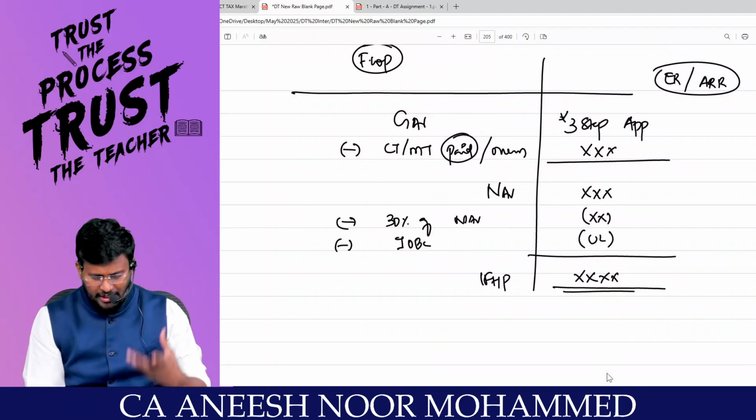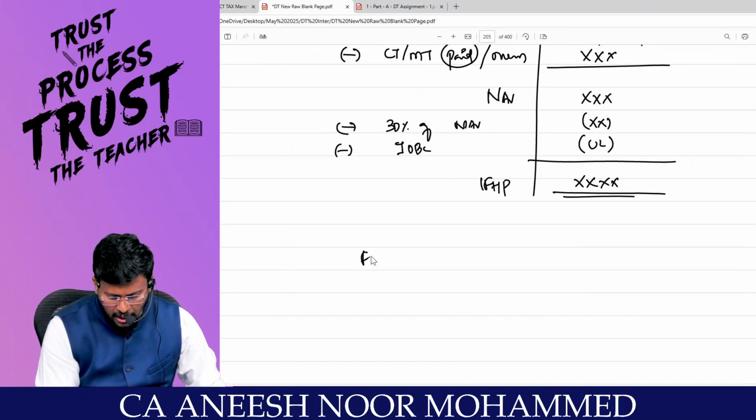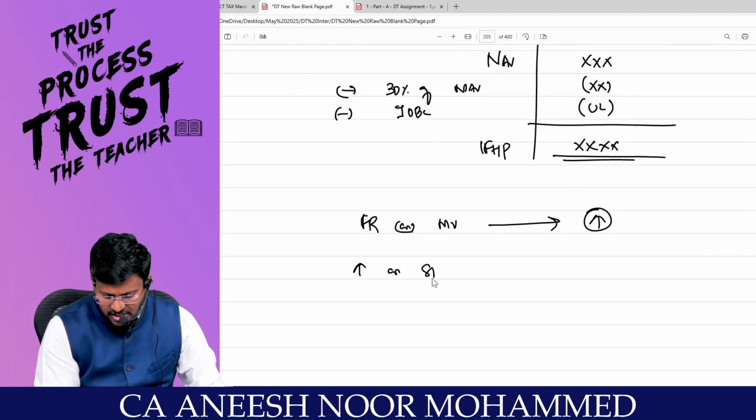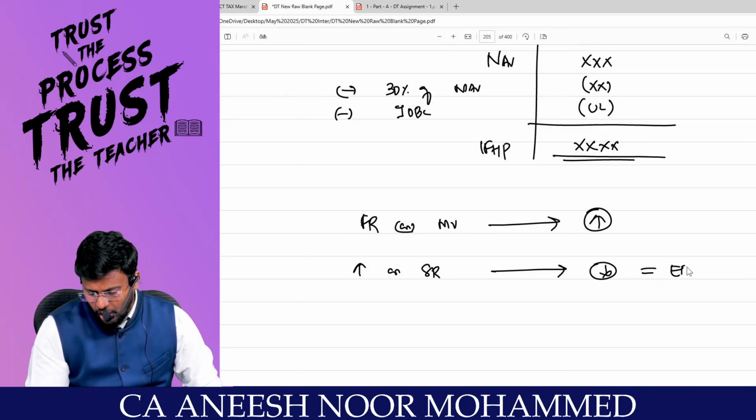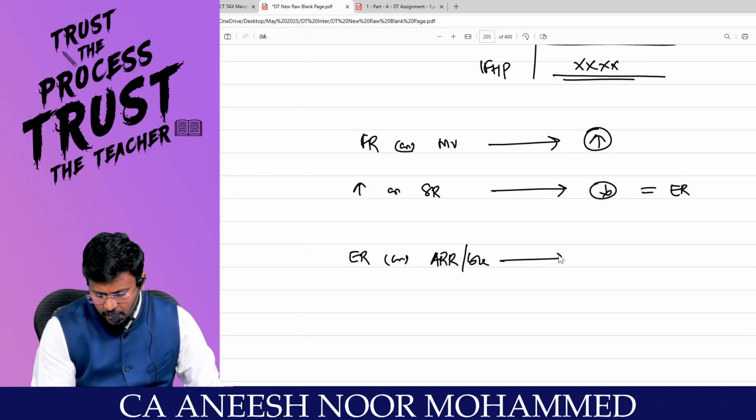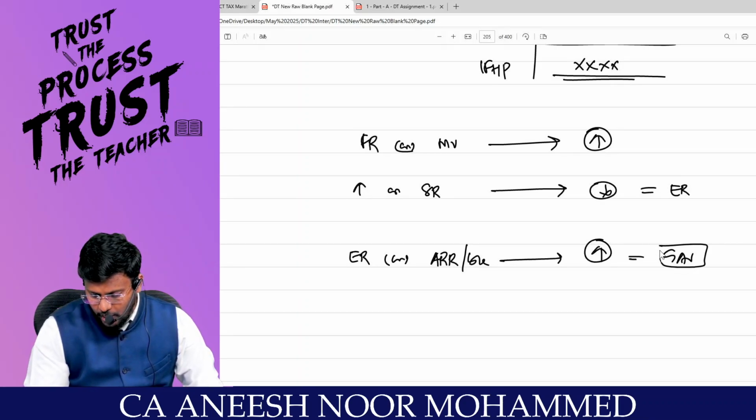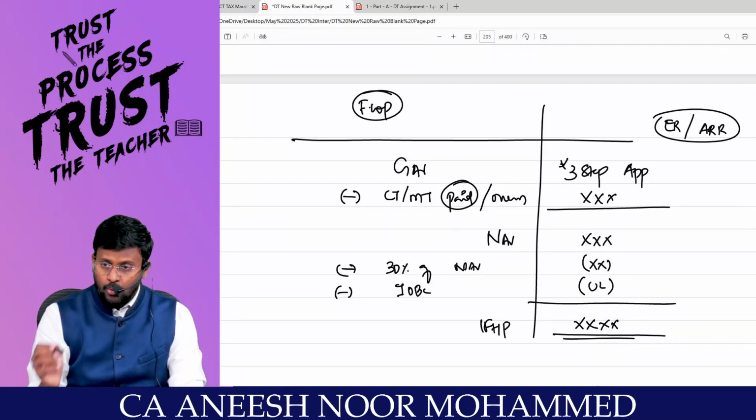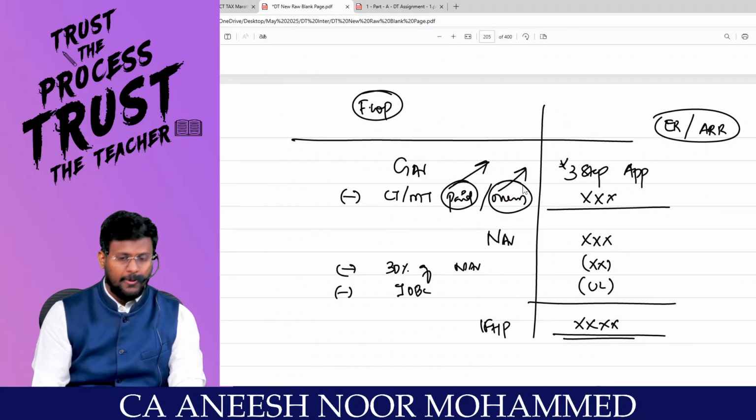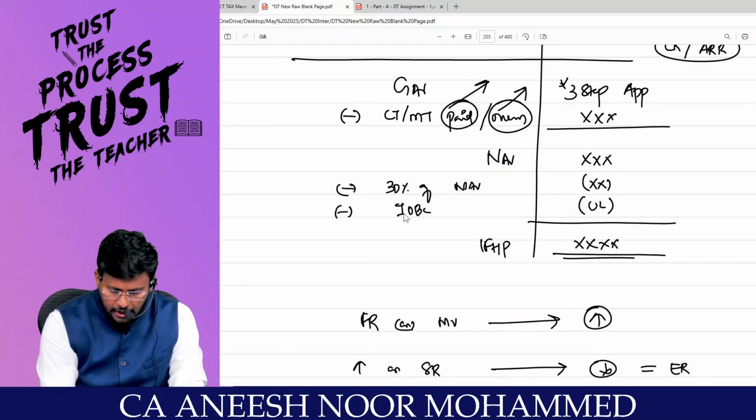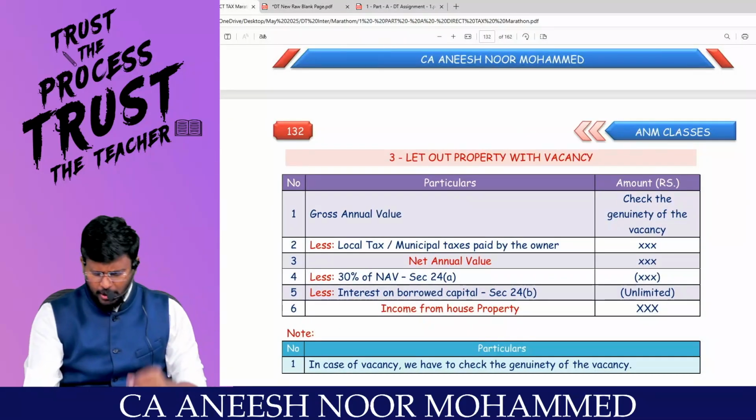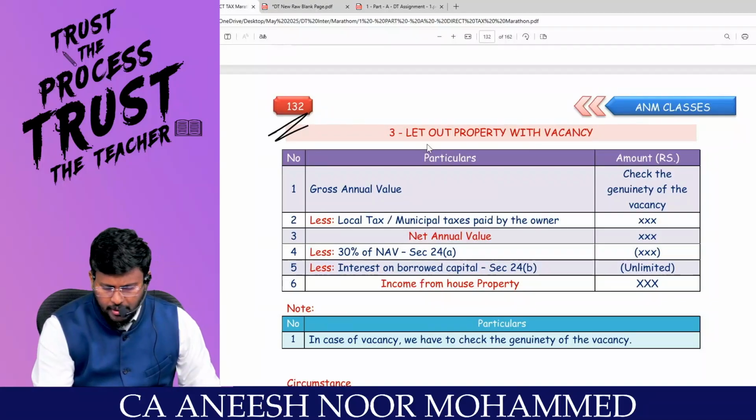The important points to be taken care of in this 3-step approach are: fair rent or municipal value, whichever is higher, or standard rent, whichever is lower. That answer is called expected rent. Actual rent received or receivable, whichever is higher, is equal to gross annual value. Comfortable, sir? Less LTA, MT: 2 points you should confirm in the question. It should be paid, and it should be paid by the owner. Are you really with me? And 30% of the NAV can be claimed. Interest on borrowed capital can be claimed on an accrual basis. Are you really with me? That's it. Coming to the third scenario, the third type of property, let out property with what? Vacancy.